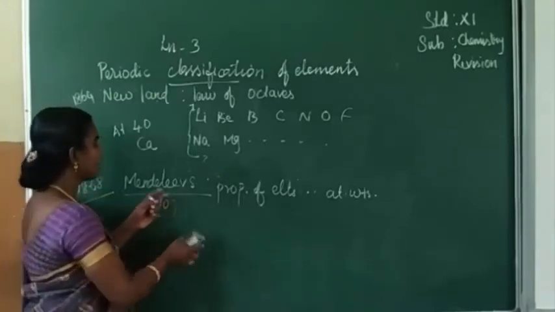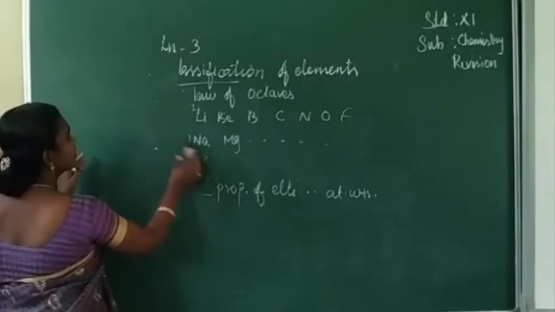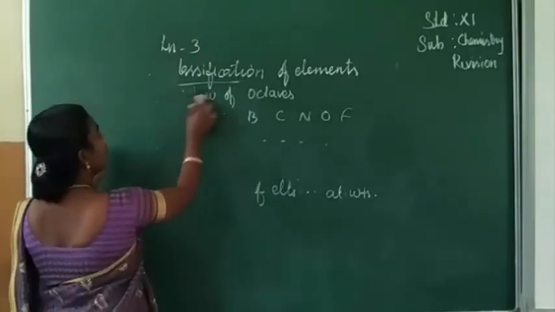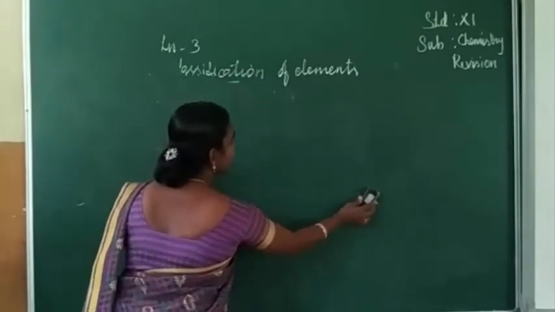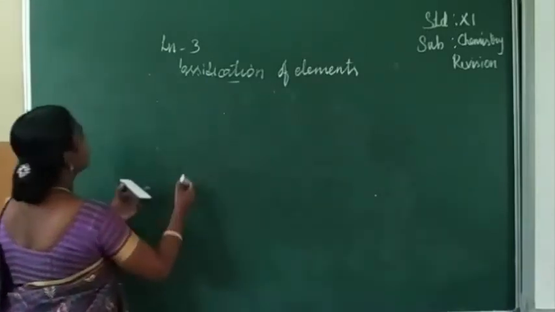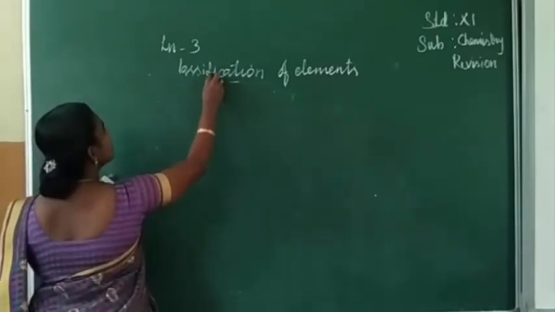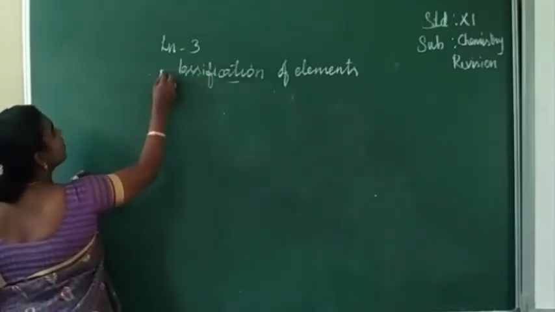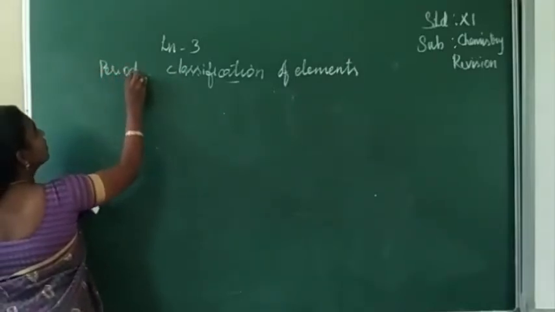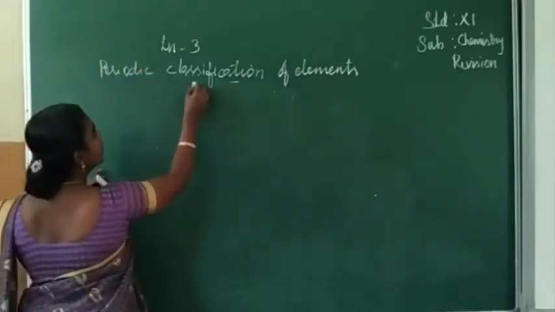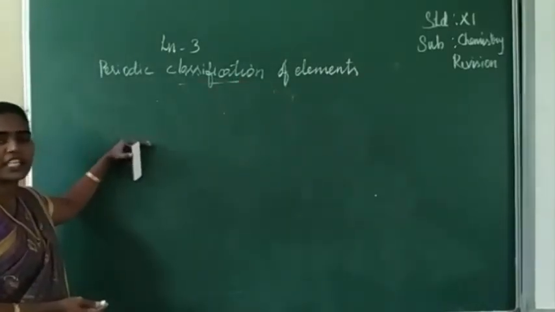Next we can see Moseley's work. Moseley's work is related to the X-ray spectrum.